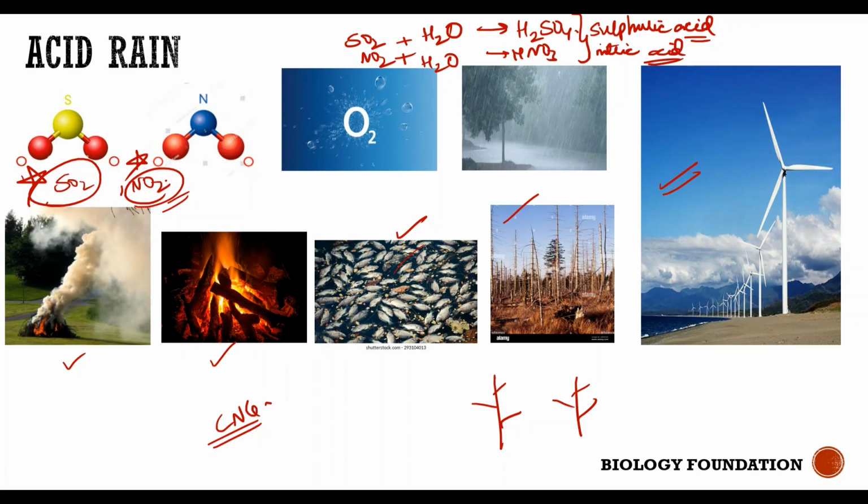the water vapor present in the atmosphere, resulting in the formation of sulfuric acid and nitric acid. And when rain falls along with this sulfuric acid and nitric acid, they fall on the earth's surface, causing skin allergies in human beings, damaging the entire vegetation, or killing aquatic organisms and causing imbalance in the aquatic ecosystem. So it's better to opt for a cleaner source of energy, such as the windmill I have shown in the picture. We have to rely on sources like solar energy, wind energy, electrical energy, and tidal energy, instead of burning wood or coal.